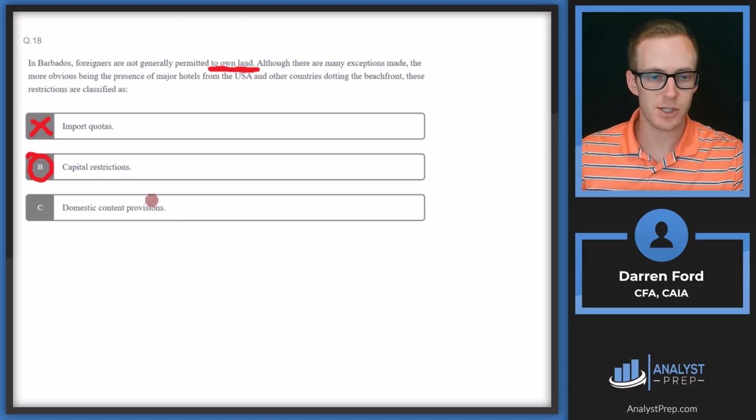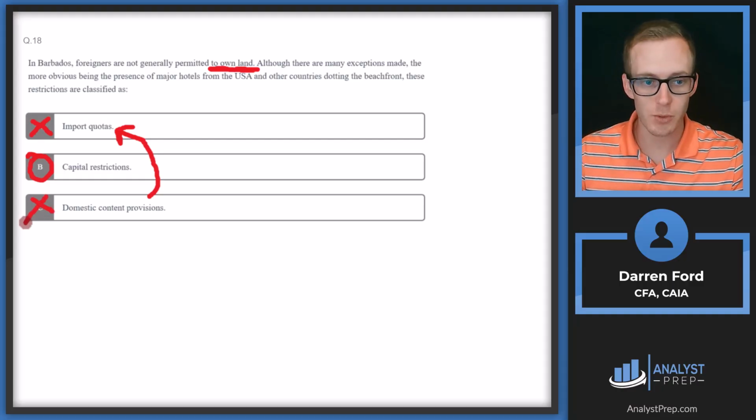This is similar to import quotas, where it's related to some good or service that's produced, and basically says that a certain amount of that good needs to be produced in the domestic country, in this case Barbados, and only a certain amount can come from outside. So again, similar to import quotas, not related to investment in capital ownership.